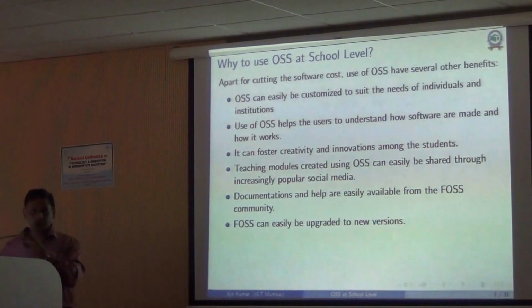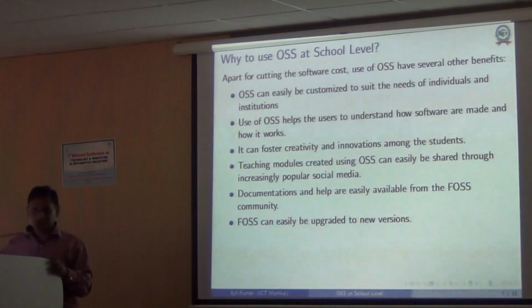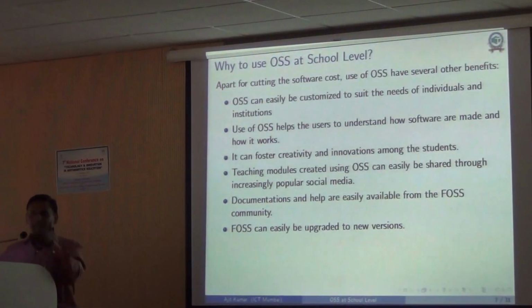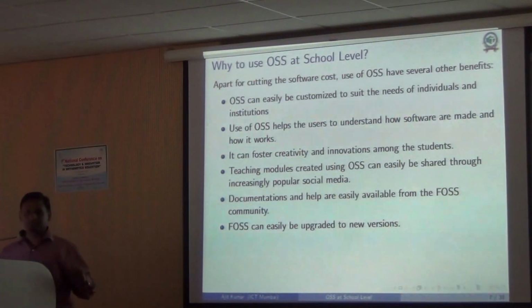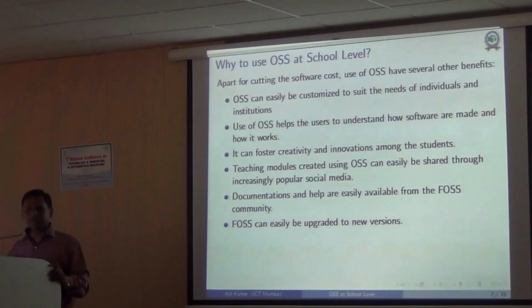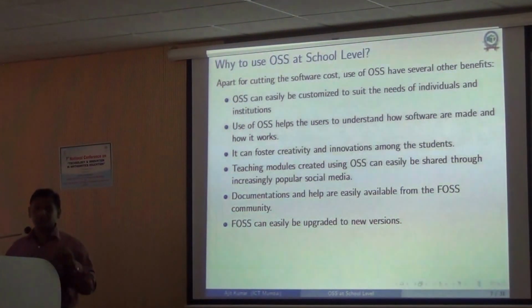Whereas if you are using, for example, let's say MATLAB or Mathematica, which is not free, any next version will cost you as much as the previous version. So if you have bought one license for, let us say, a few lakh rupees, the next version will cost almost that much. Whereas in this kind of software, very easily you can upgrade. Okay, so that's also very important. That's one of the biggest problems if you are using proprietary software.